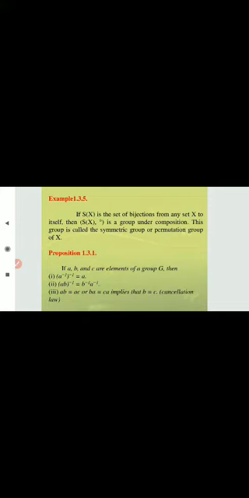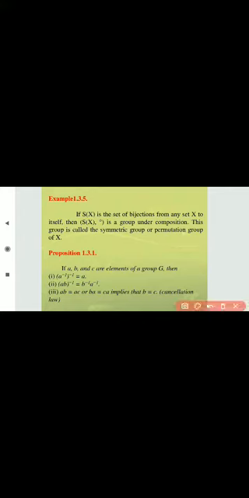Now, if a, b and c are elements of group G, then a inverse inverse is equal to a, (ab) inverse is equal to b inverse a inverse, and ab is equal to ac or ba is equal to ca implies that b is equal to c. These are the cancellation laws. Okay.